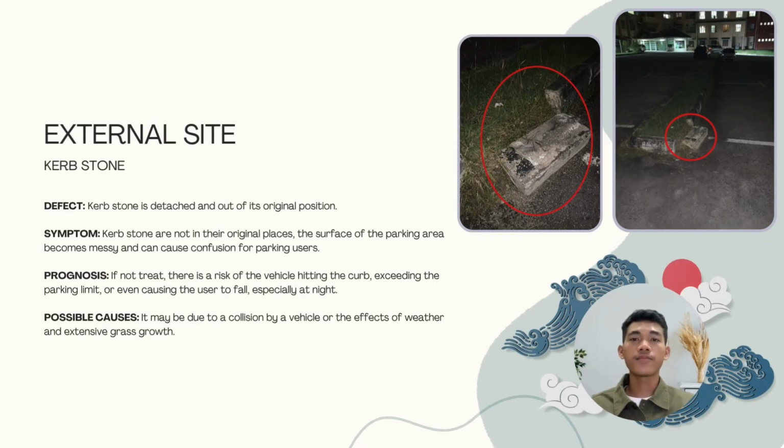External side. The element is curbstone. The defect, curbstone is detached and out of its original position. The symptom, curbstones are not in their original places. The surface of the parking area becomes messy and can cause confusion for parking users. The prognosis, if not treated, there is a risk of the vehicle hitting the curb, exceeding the parking limit, or even causing the user to fall, especially at night.